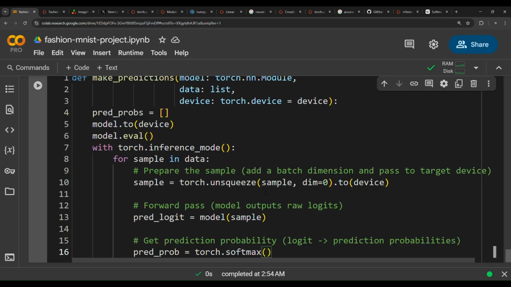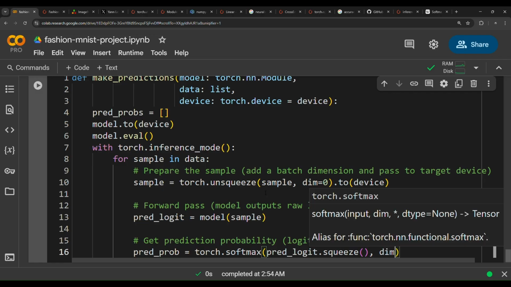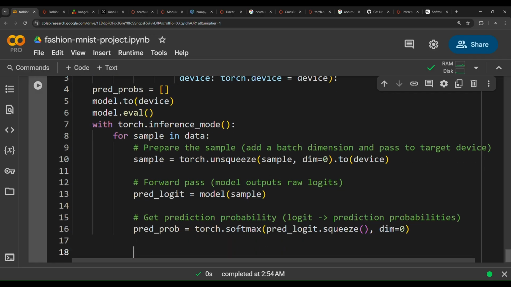Let's go back in here, torch.softmax, and then pass pred_logit.squeeze function. We need to squeeze it, dim equals 0. The third step is get prediction probability off the GPU for further calculations.